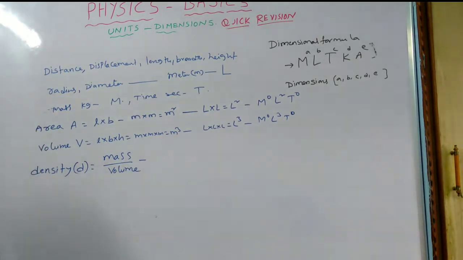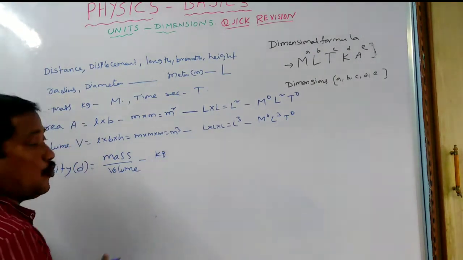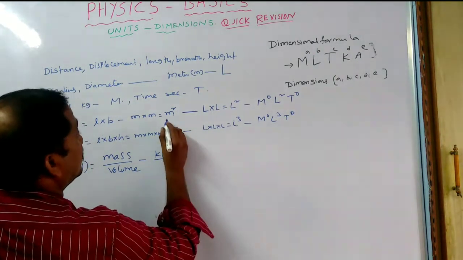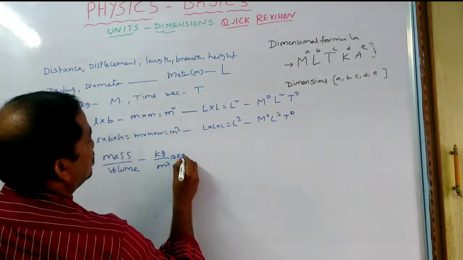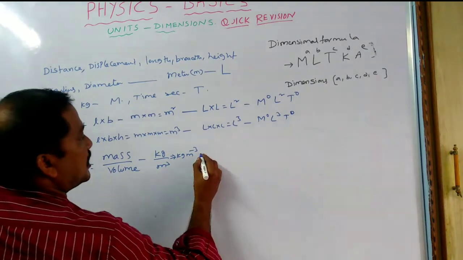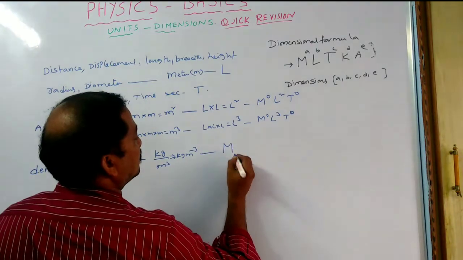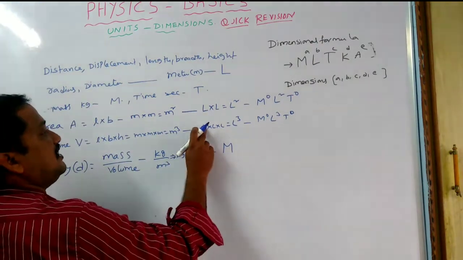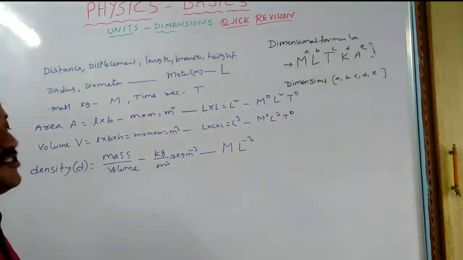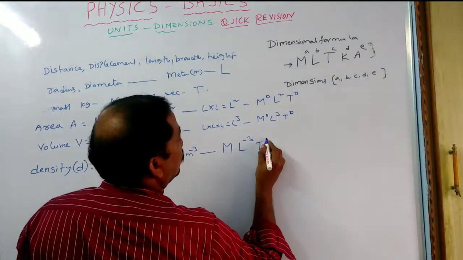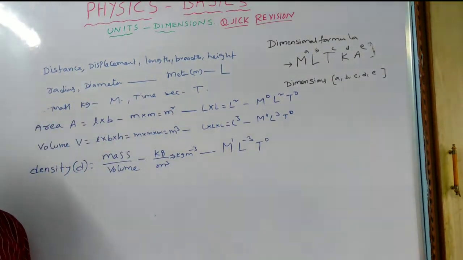Now what are the units for this? As we know, the mass unit is kg. Volume unit is meter cube. So that means kg per meter cube. What is the dimensional formula? For kg, the symbol will be capital M. For meter, the symbol will be L, so we can say L power minus 3. Time is not here, so you can write T power 0. This is the dimensional formula of the density.